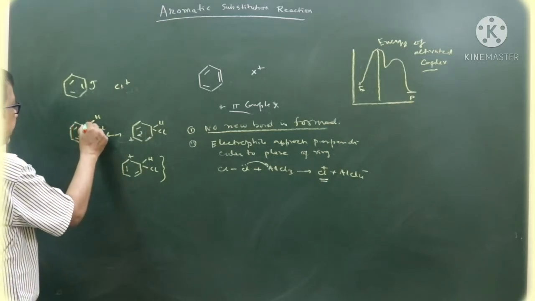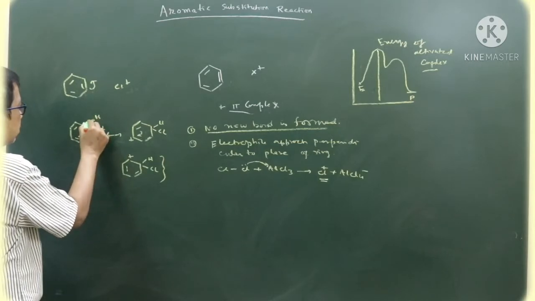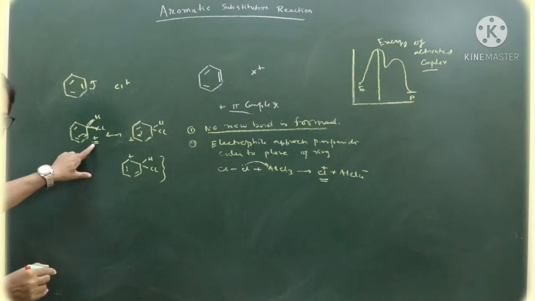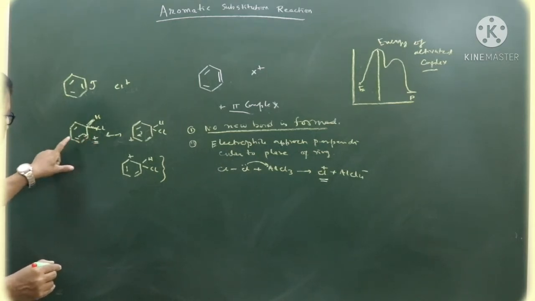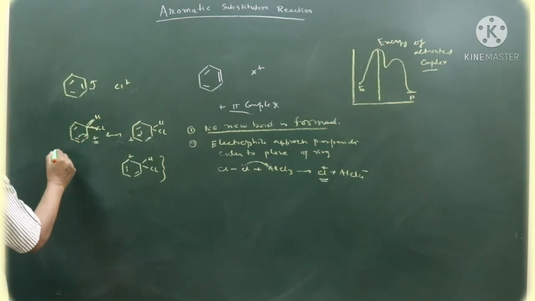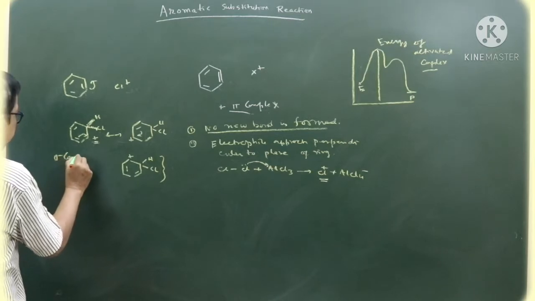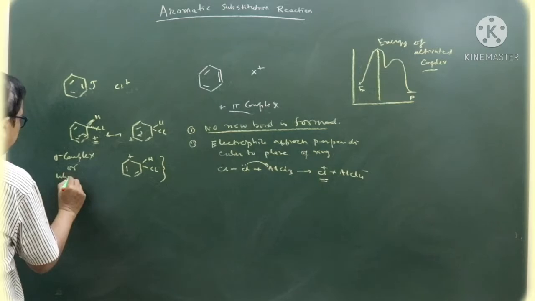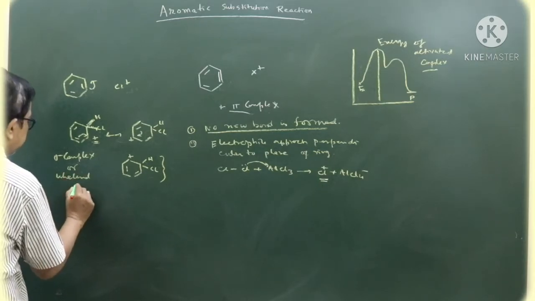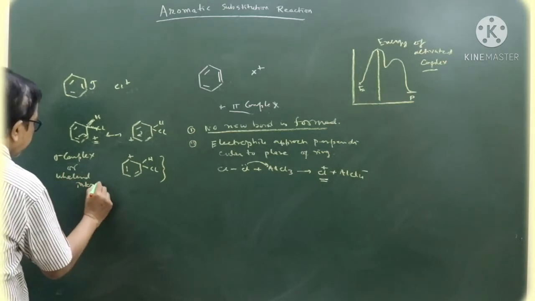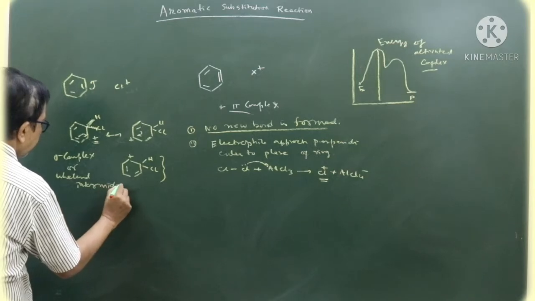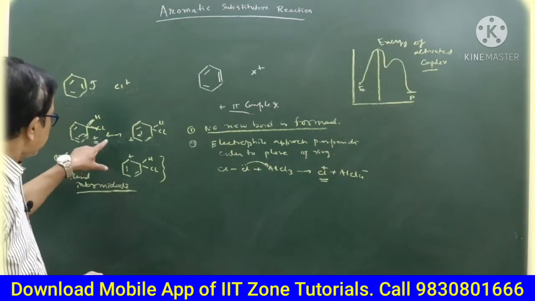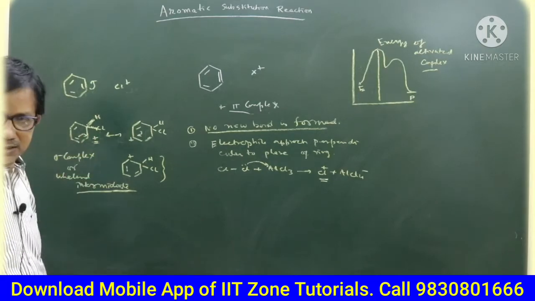This hydrogen atom is above the plane, this chlorine atom is below the plane. Now what I want to tell you, why is it formed? Because the positive charge is delocalized. This intermediate is known as sigma complex or valent intermediate. This is formed because it is resonance stabilized.